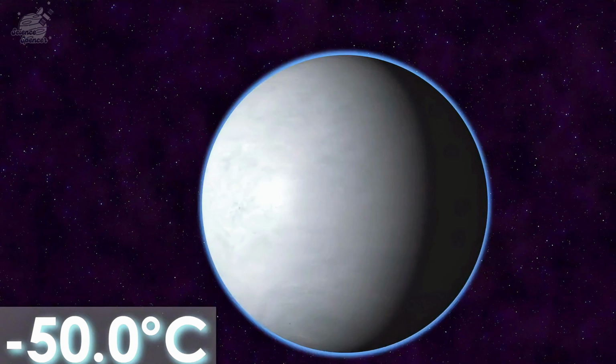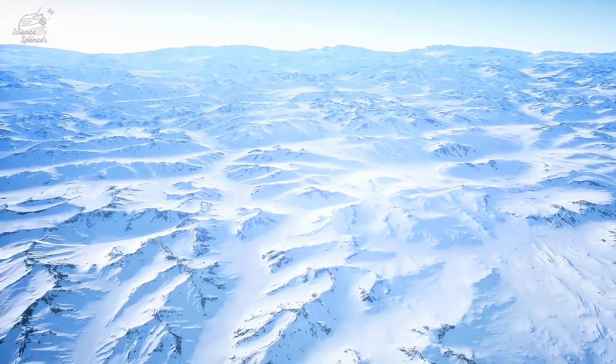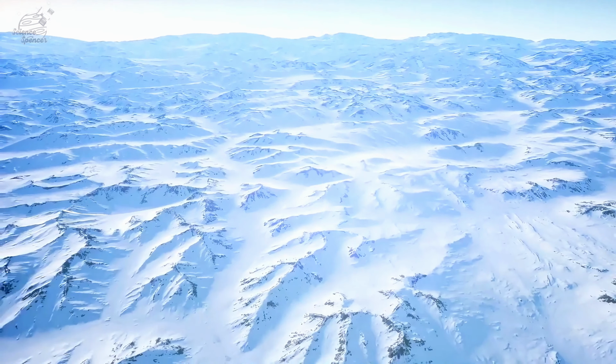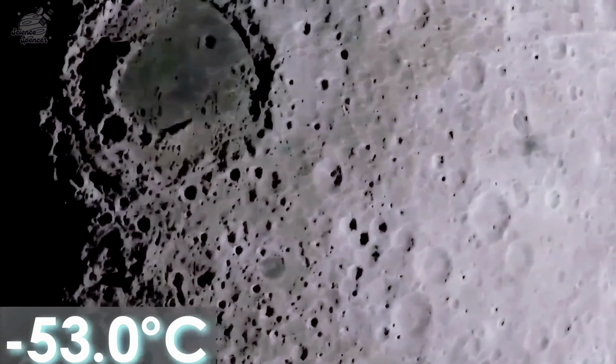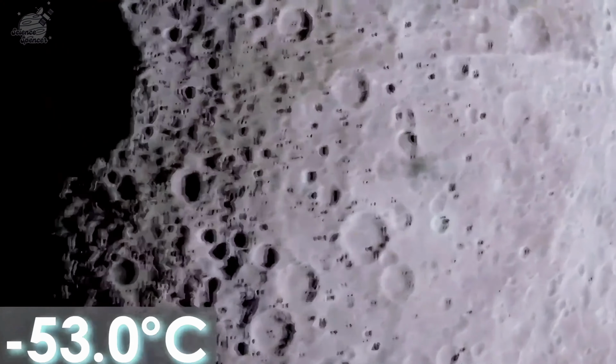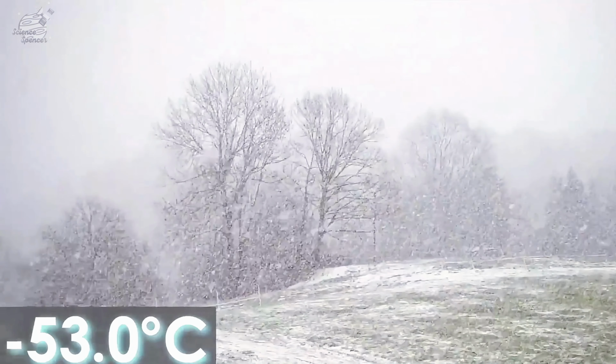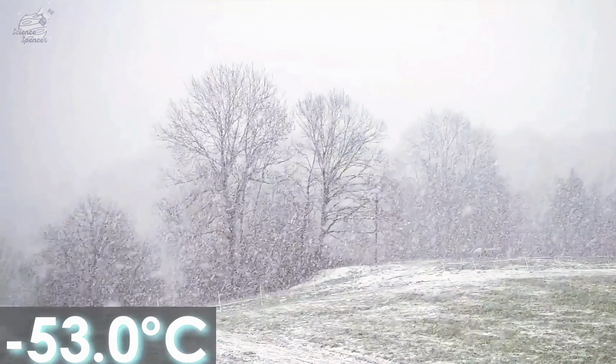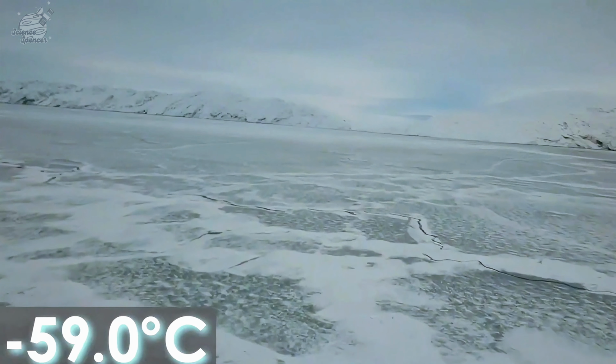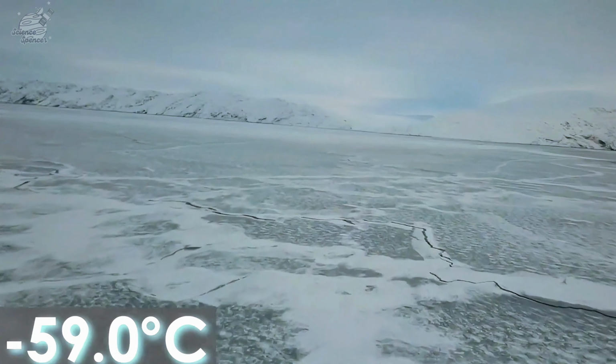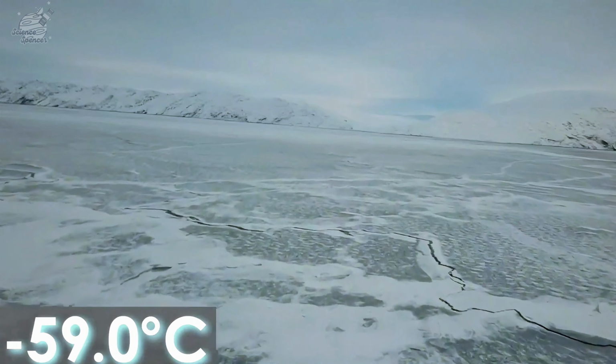-50 degrees Celsius. This is the average surface temperature of the Earth 650 million years ago, when the entire planet was covered in ice and snow. 53 degrees Celsius. This is the daytime temperature on the surface of the moon and also the lowest temperature ever recorded in Europe. 59 degrees Celsius. This is the average winter temperature in the Arctic.